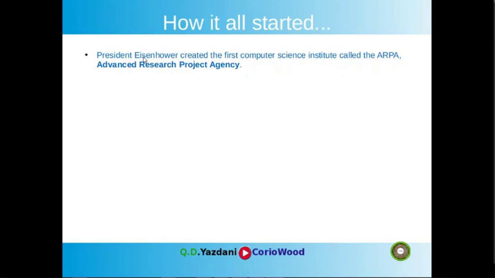President Eisenhower created the first computer science institute, called ARPA. ARPA stands for Advanced Research Projects Agency, and it was launched by President Eisenhower after the Sputnik moment in 1957, when the Soviets launched the satellites. Everyone in the United States was asking, if they can launch a satellite into orbit, what are we going to do? Then President Eisenhower launched ARPA.